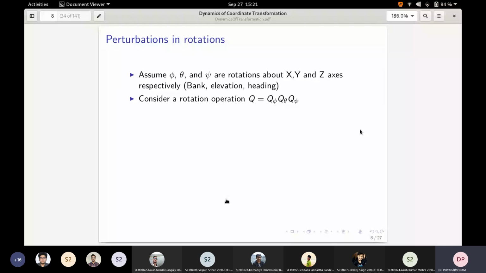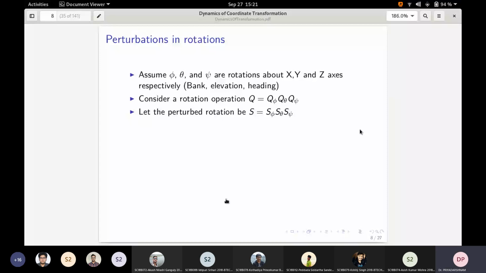Q is equal to q phi, q theta, q psi. But of course, we will be doing it for only one case. I'm just indicating the general scheme here. So the perturbations of the rotation will contain, at t plus delta t, the new rotation. Let us assume that the new rotation matrix at t plus delta t is s phi, s theta, s psi, the multiplication of these three given by s.